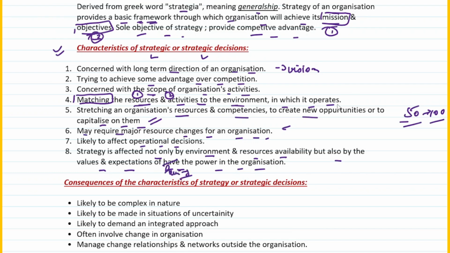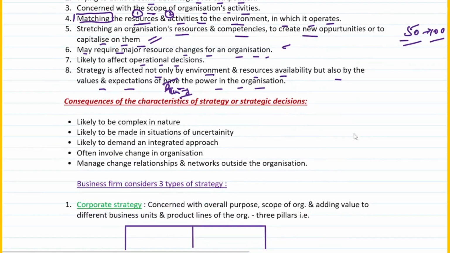That's a grammatical error. So, having the power in the organization. Right? Okay, moving on. What are the consequences of the characteristics of strategy or strategic decisions?